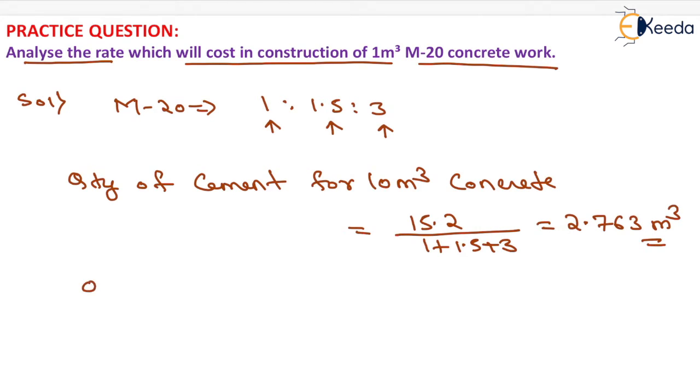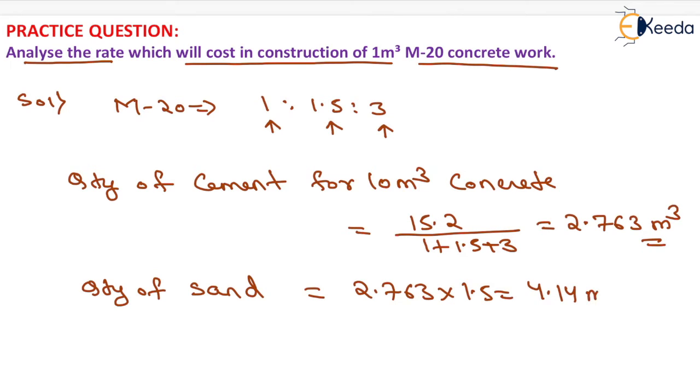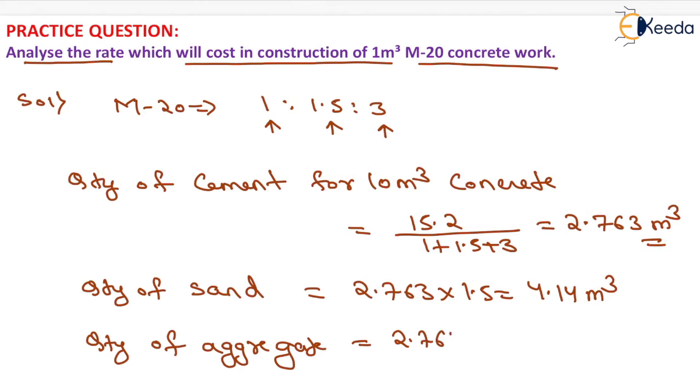Now we can calculate the quantity of sand also. So quantity of sand will be equal to 2.763 into 1.5, it will be equal to 4.14 meter cube. Similarly, quantity of aggregate, that is coarse aggregate, will be equal to 2.763 into 3, it will be equal to 8.28 meter cube. That will be the quantity of cement, quantity of sand, and quantity of aggregate.